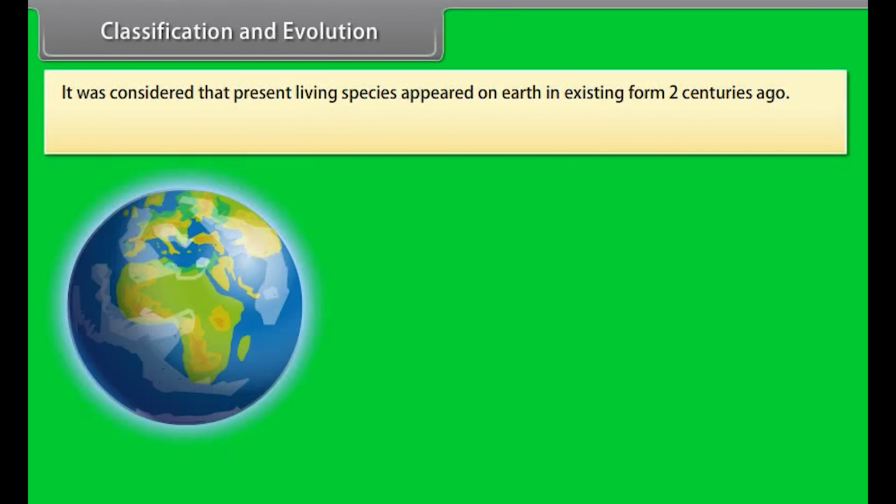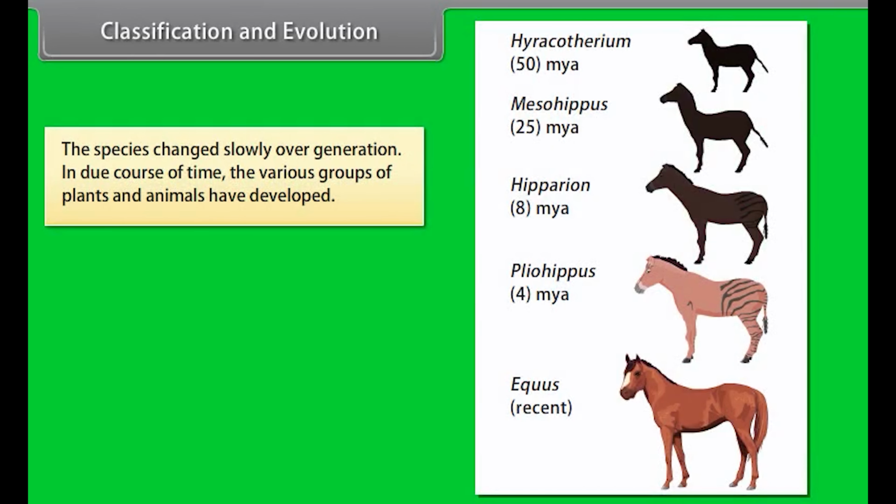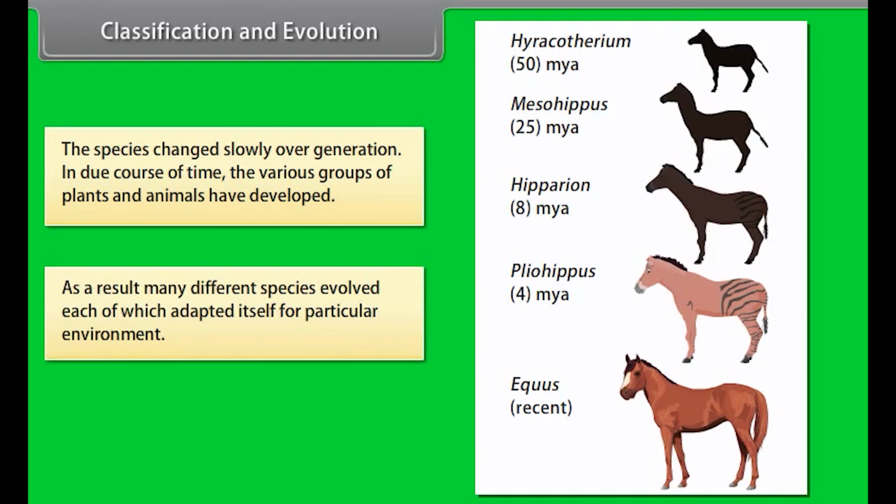Classification and evolution. It was considered that present living species appeared on Earth in the existing form from 2 centuries ago. We all know that origin and diversity in species have been explained on the basis of evolution. The species changed slowly over generations. In due course of time, the various groups of plants and animals have developed. As a result, many different species evolved, each of which adapted itself for a particular environment.